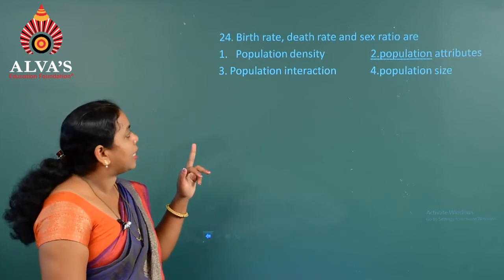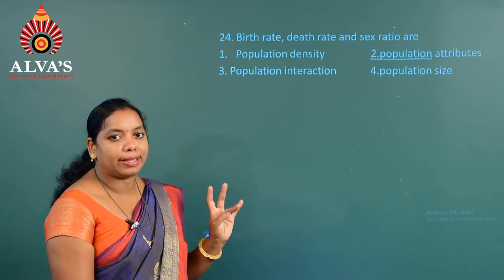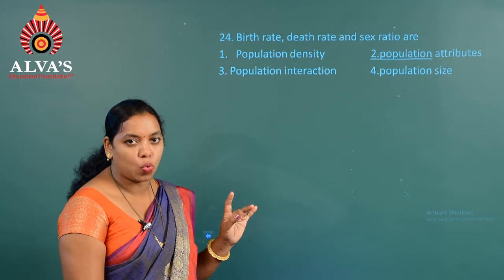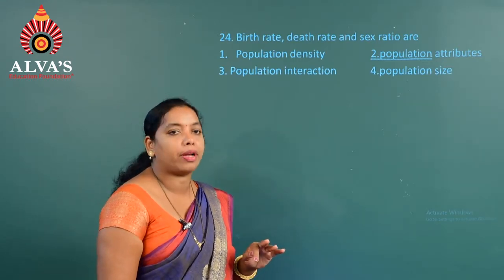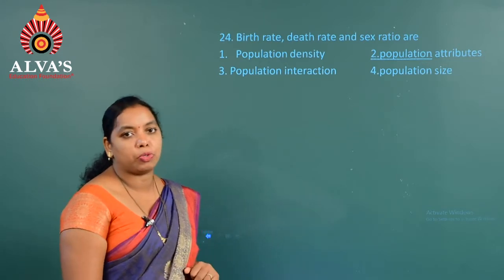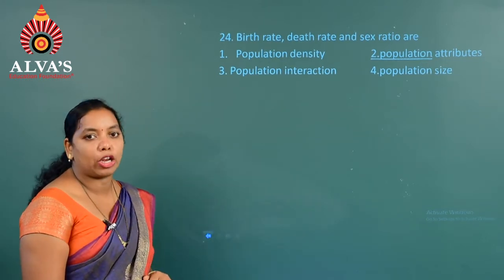So, all these three factors, birth rate, death rate as well as sex ratio, and if you consider one more, the age pyramid, all these are included under the population attributes. So, hence the answer is the second option.